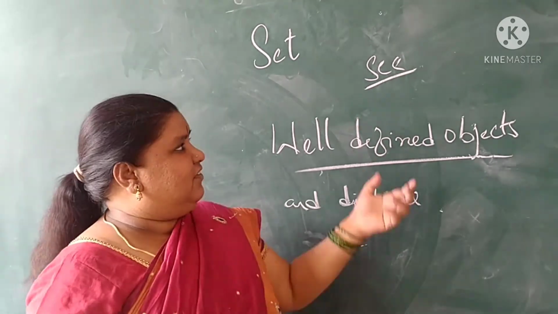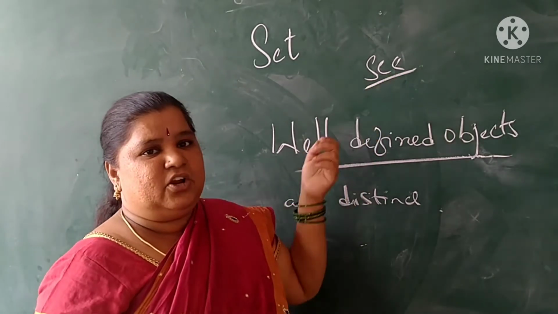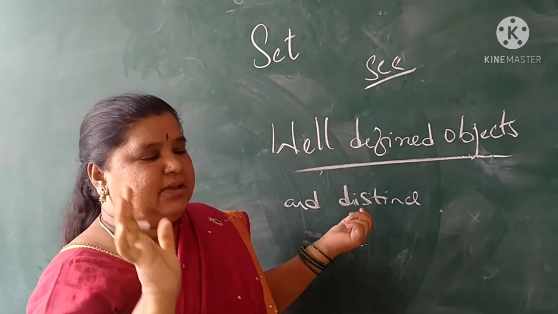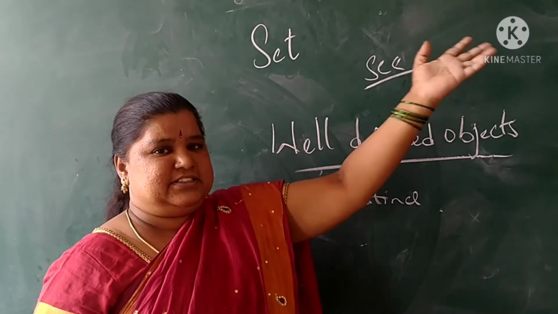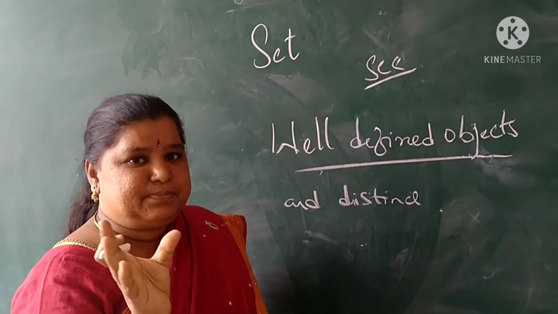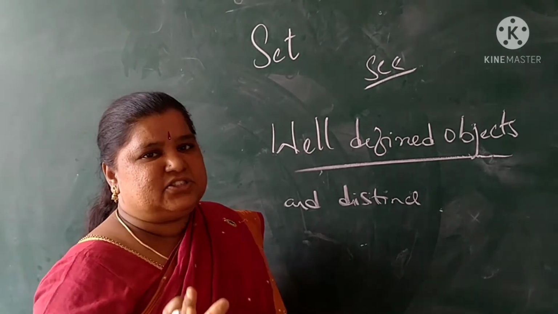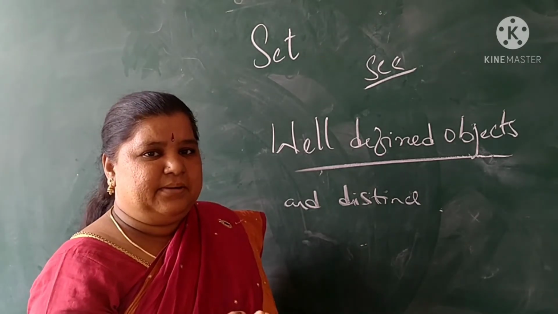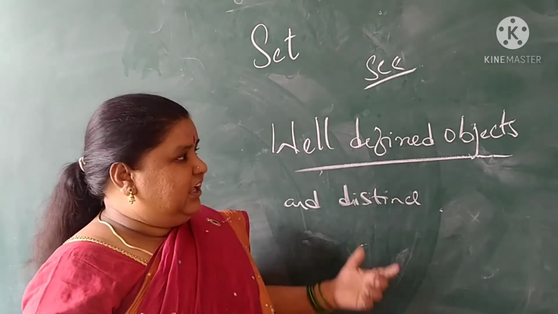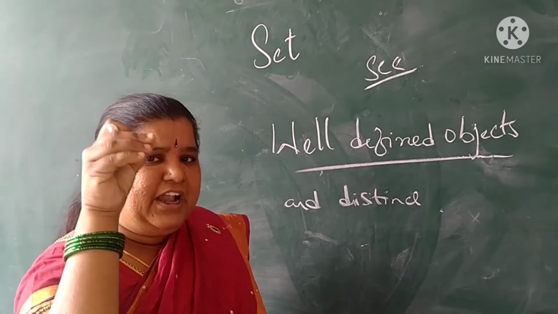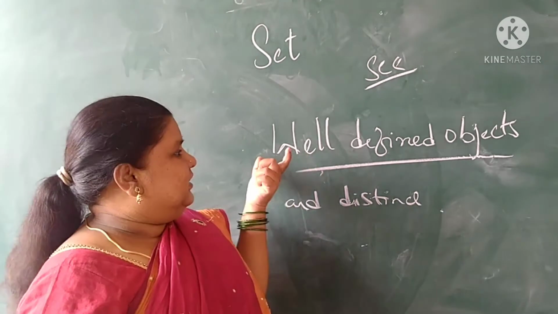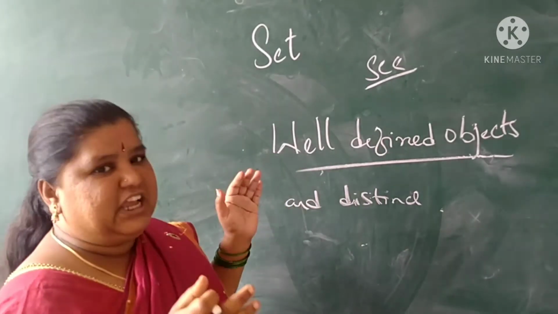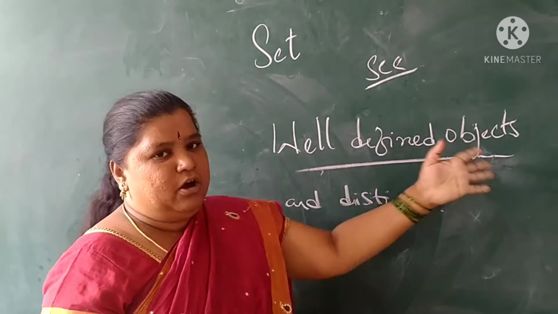Something we are giving which you can see, then only you can give the numbers. Which we cannot see, you can say oxygen or carbon dioxide, like that. I am telling you particularly these things you have to take and tell the set. In that way we are giving a well definition for the things. So a set is a collection of well-defined objects.